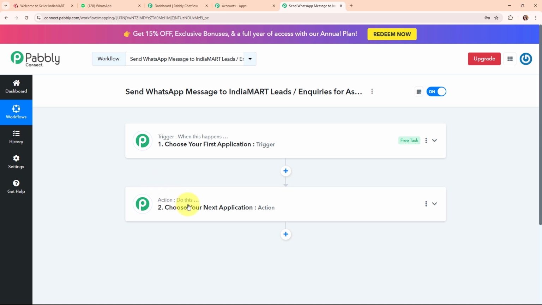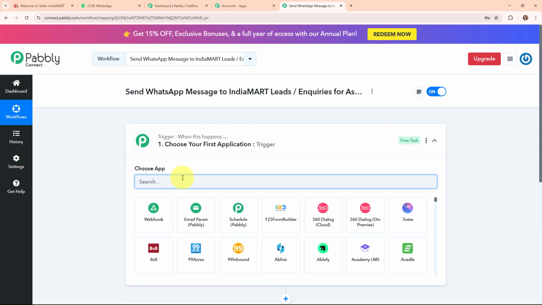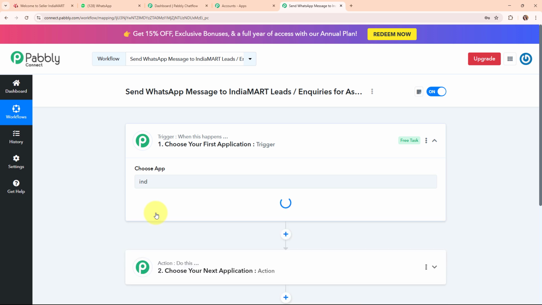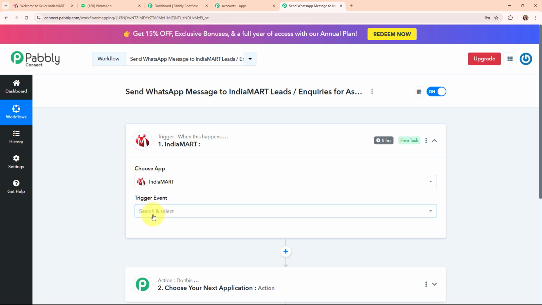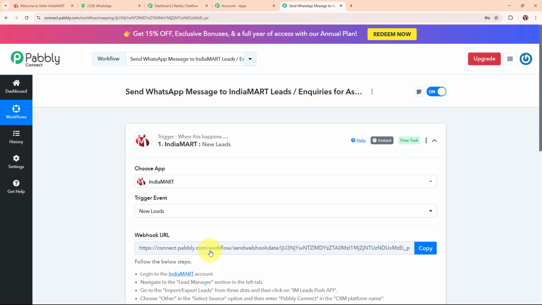Now let's begin the automation by simply setting up a trigger. Here I'm going to select my trigger application as IndiaMART, as I'm receiving new leads through IndiaMART. IndiaMART is an online marketplace that connects buyers and sellers primarily for business and industrial products. In my IndiaMART trigger step, I'm going to select my trigger event as new leads, so that whenever I receive new leads through my IndiaMART, Pabbly Connect is going to automatically capture the response, or you can say this entire workflow is going to get triggered.